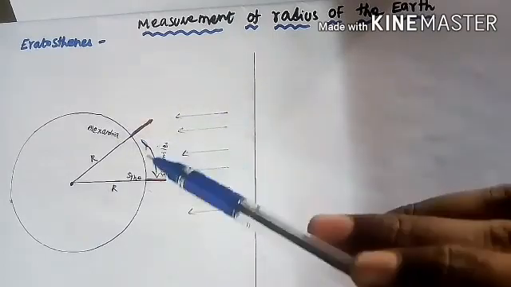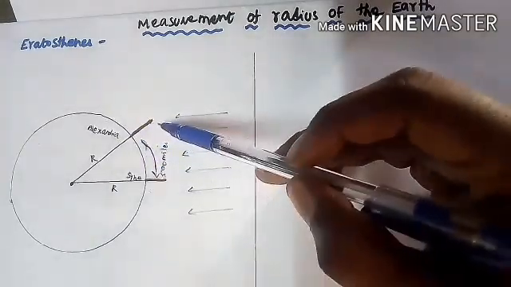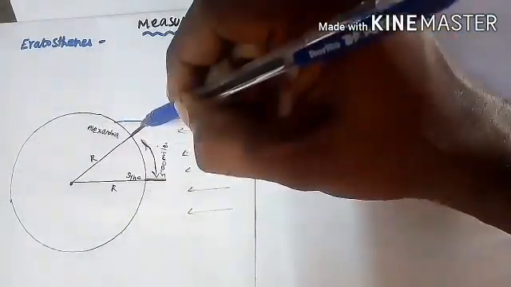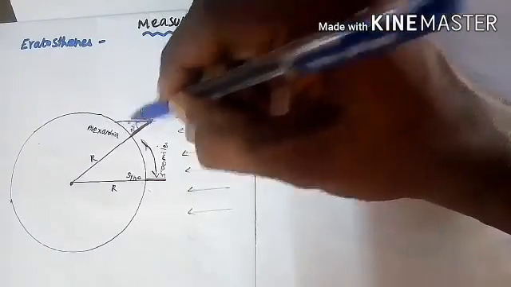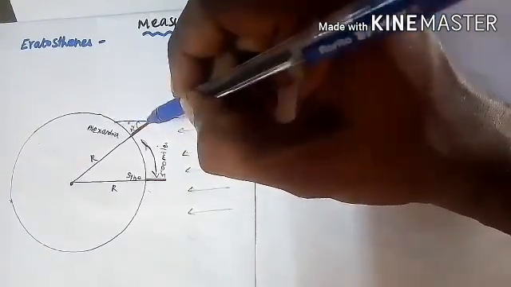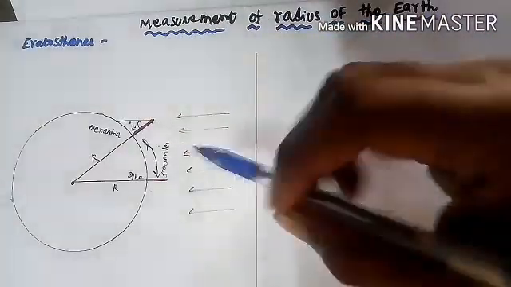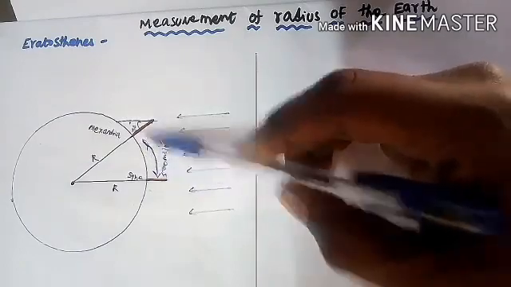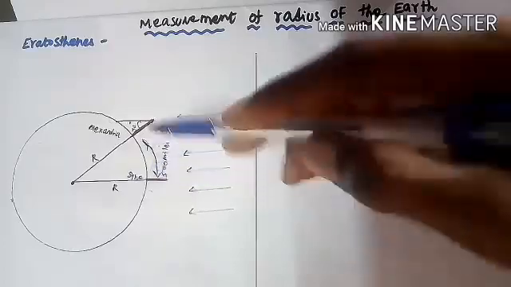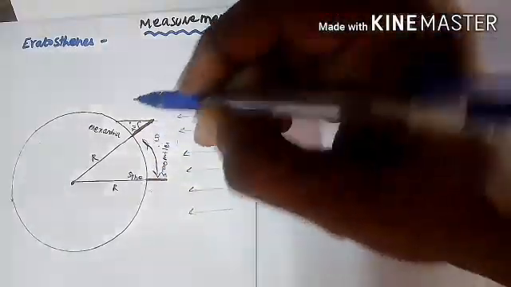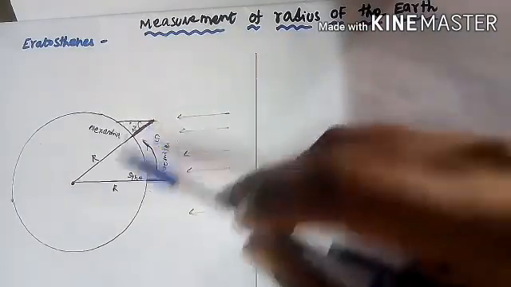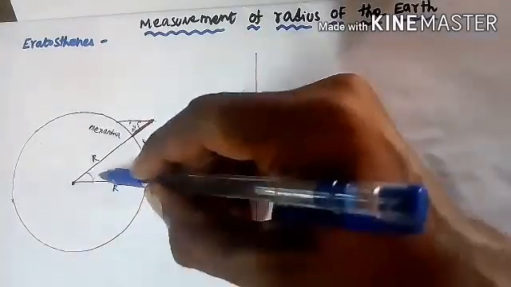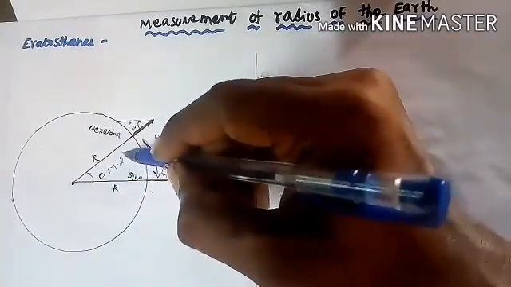At the same day, at the same time, he found that in Alexandria the sun rays made an angle of 7.2 degrees with the local vertical. Then he realized that this difference of 7.2 degrees was due to the curvature of the earth. So this is the curvature of the earth, and the arc length is S. Here this theta is equal to this theta, isn't it? So the angle theta is 7.2 degrees.